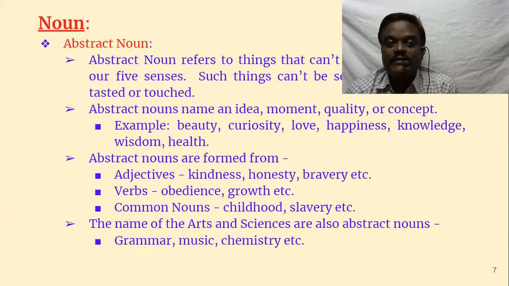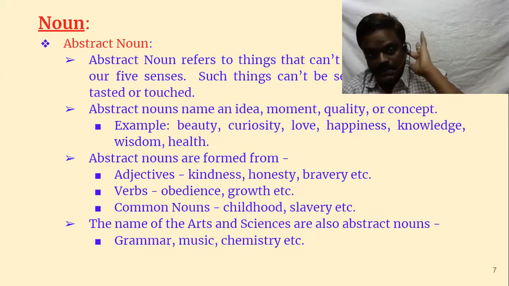So again it becomes an abstract noun, because there is no yardstick as such to say it is called growth and it is not called growth. But surely growth is a universal phenomenon. Development is a universal phenomenon. But we cannot actually say which one is development and which one is growth, which one is not development and which one is not growth.